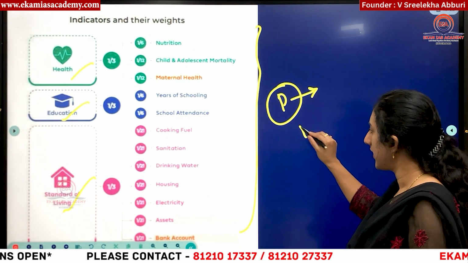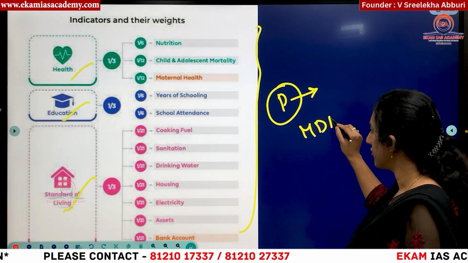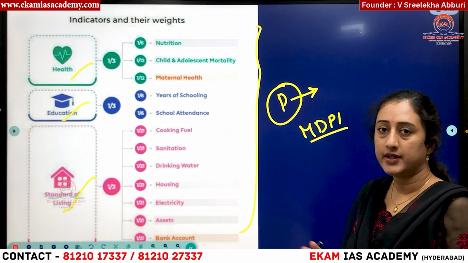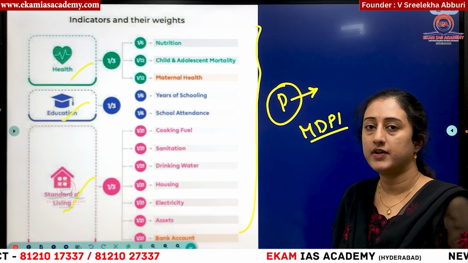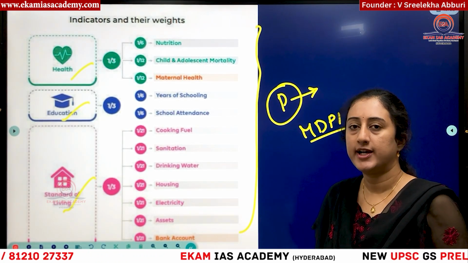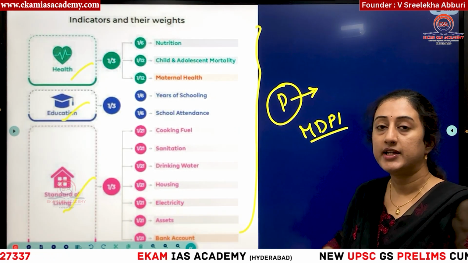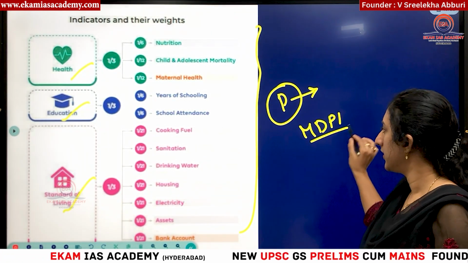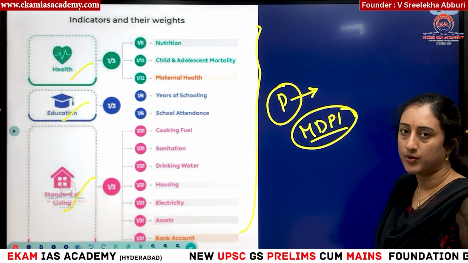Then what is multidimensional poverty? Multidimensional poverty means not only regarding nutrition or income, but if any person is deprived of education, infrastructure, health, and all these things, then it can be multidimensional. Poverty is not limited only to income. That is the main concept of the multidimensional poverty index.